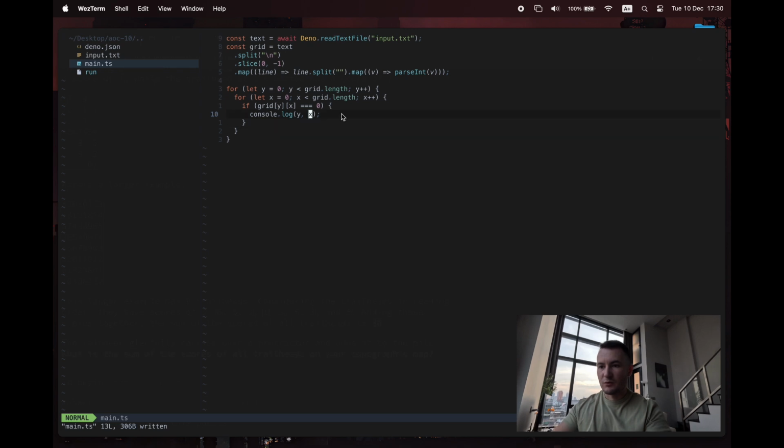Okay, so we've got those coordinates there, and then what do we need to do now? We're trying to find how many paths go through to a unique 9. If we keep the path, we don't need to know if it's a unique 9, if we recursively go through every single one of these things.